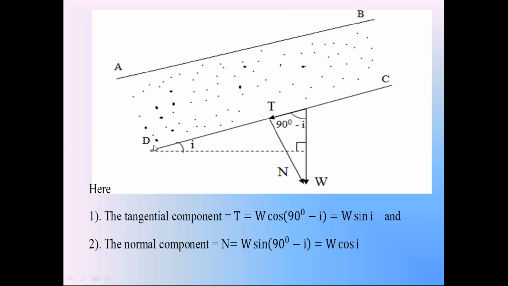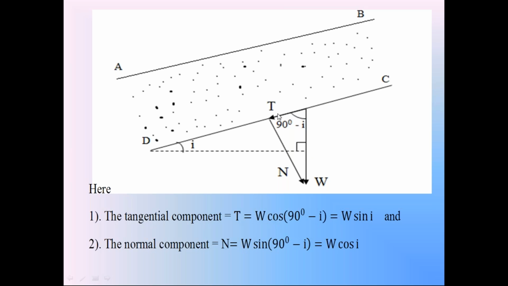Now on this failure surface CD, resolve this weight into components. So check this diagram. We know that the inclined surface CD makes the angle I with the horizontal. So here the angle is I, and here the angle is 90 degrees. So the third angle is 90 minus I. So this weight W with this plane CD makes the angle 90 degrees minus I. Resolve this weight on the plane CD into two components.